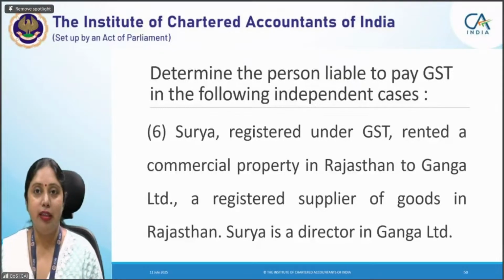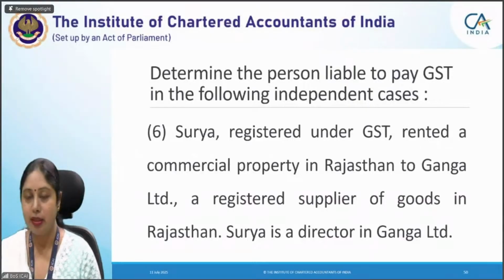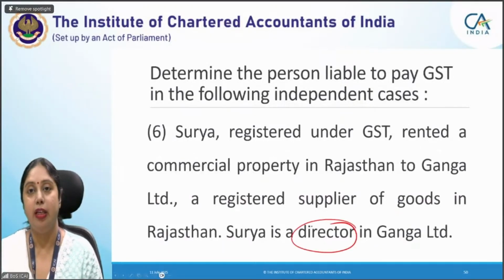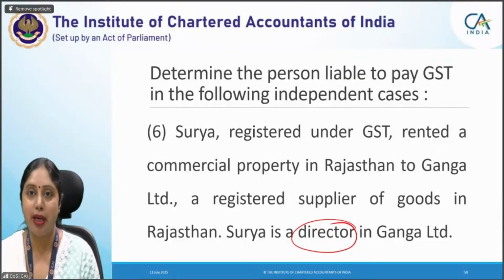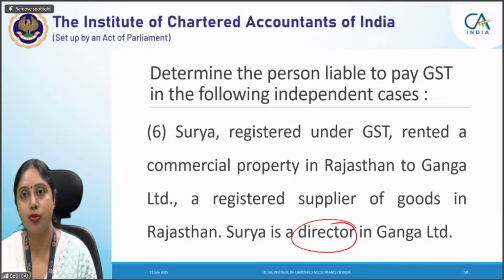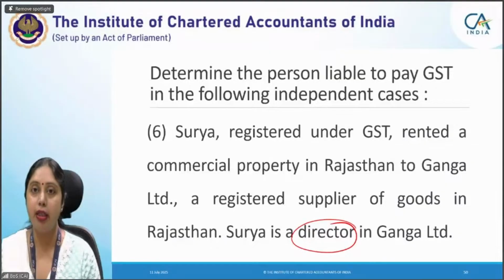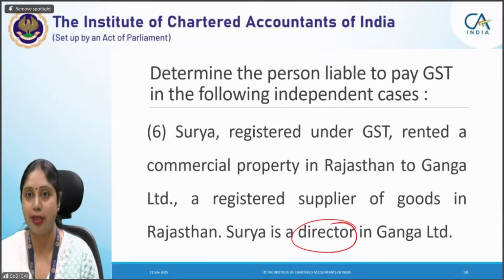Now here, the RCM because of director services will not apply because though he is a director, he is not providing services in the capacity of a director. In the case of a director, 2-3 points are very important. First point is that the director should not be an employee, otherwise it will become a non-supply. Second point is that the director should provide the services to the body corporate in the capacity of a director. Here he is not providing the renting of immovable property because he is a director. In the capacity of director, he is not renting the commercial property.